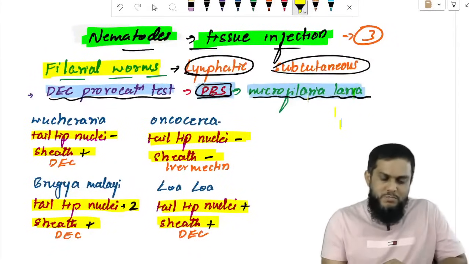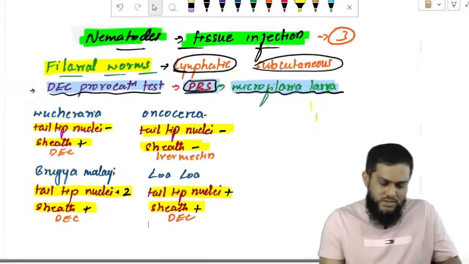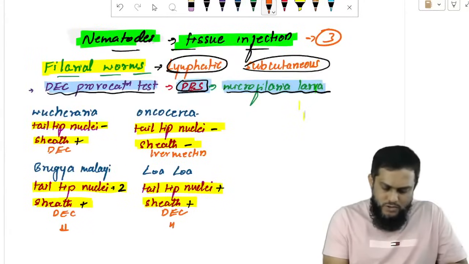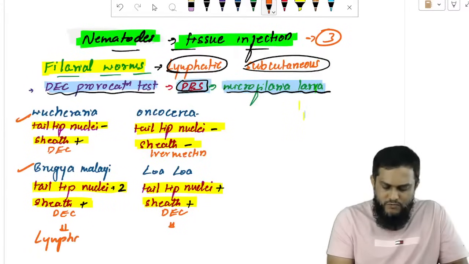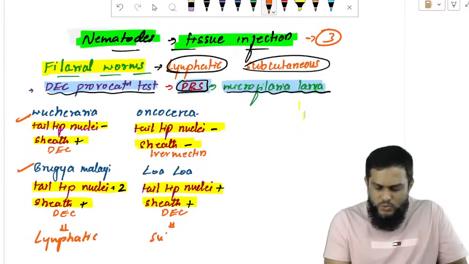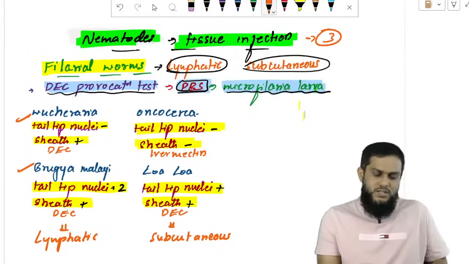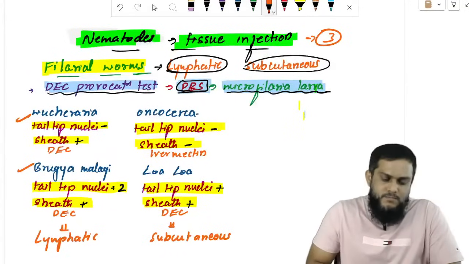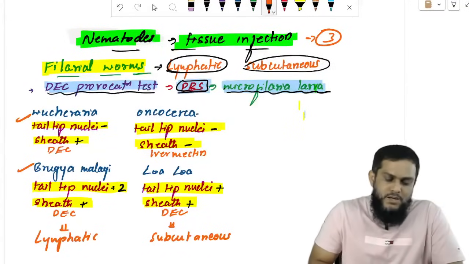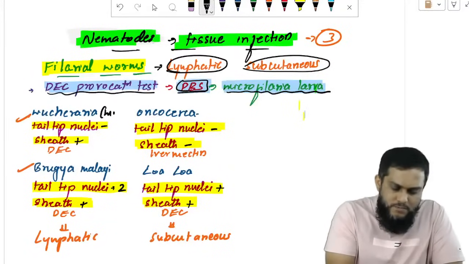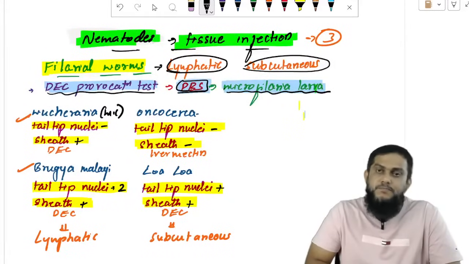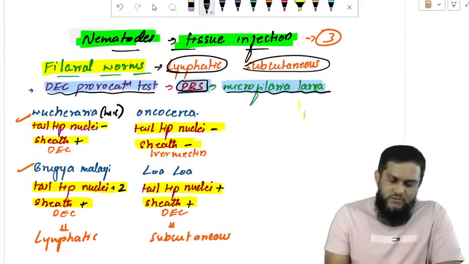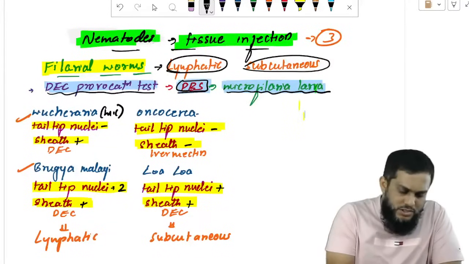The first thing you need to remember is that the first 2, Wuchereria and Brugia malayi, affect lymphatic tissue and cause lymphatic filariasis. And the next 2 affect subcutaneous tissue and cause subcutaneous filariasis. And the most common is Wuchereria. Remember Wuchereria.